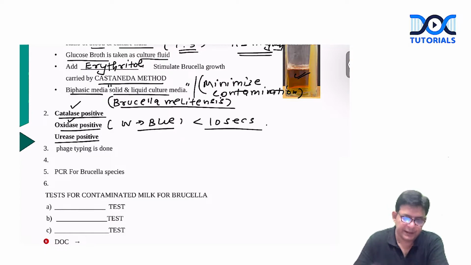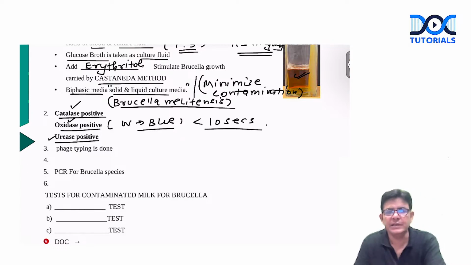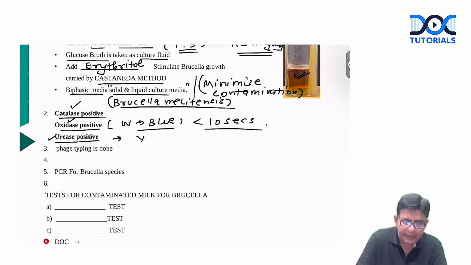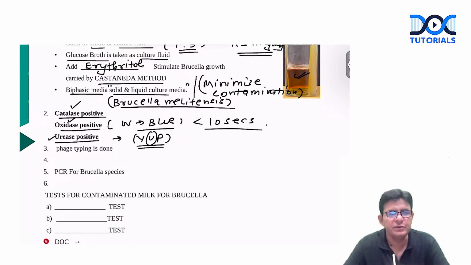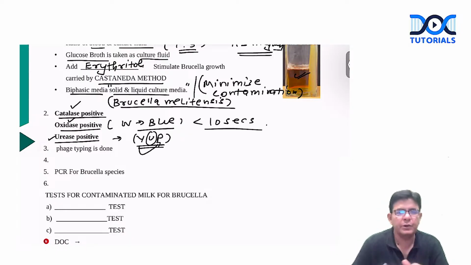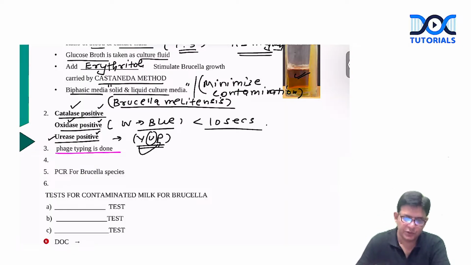And then comes the urease test. Urease test, yellow color media, which changes to pink. In the urease media, the U will remind you of urease, and there is a color change from yellow to pink. So basically, Brucella melitensis is catalase positive, oxidase positive, and even urease positive.